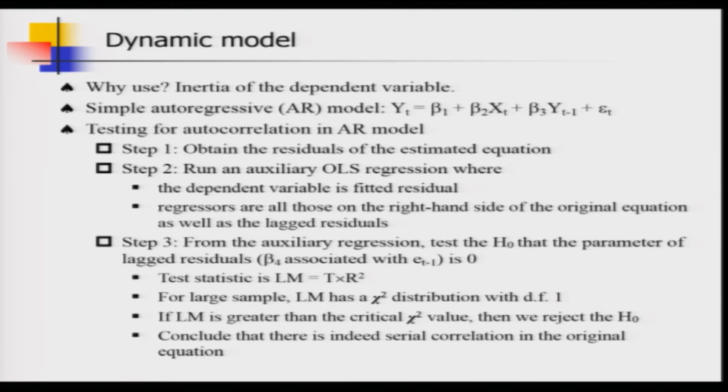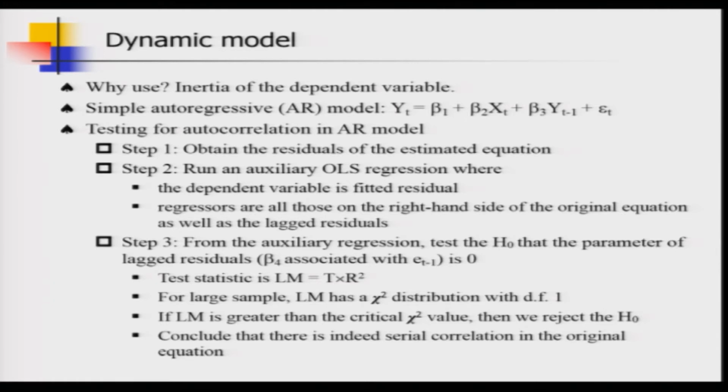And then in step 2 you have to run an auxiliary OLS regression where the dependent variable is the fitted residual. So, et or epsilon hat t becomes the dependent variable, and then you add the regressors, which are all those on the right hand side of the original equation, so x and yt minus 1 in this case, and the lagged residual. So, basically you also have to incorporate et minus 1 as an explanatory variable, and that is why it is called an auxiliary regression. Okay.